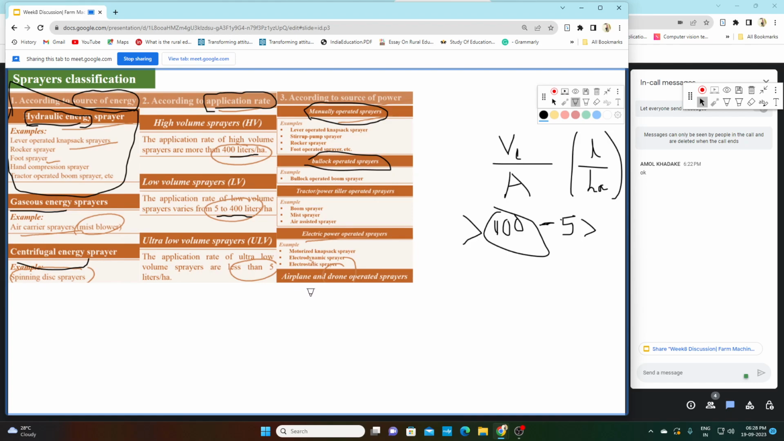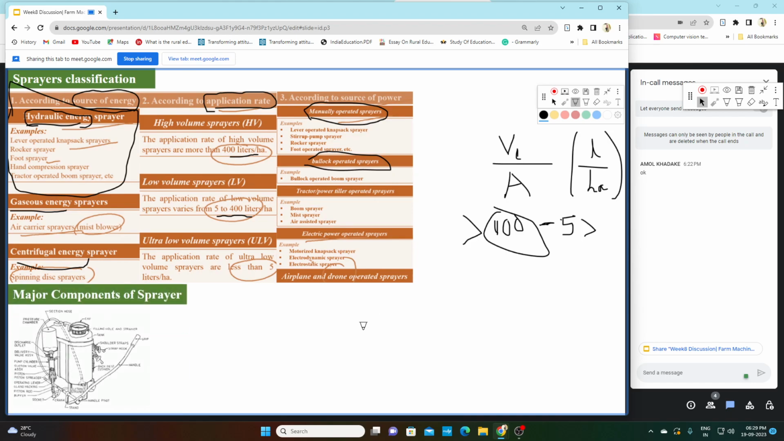And the last one is a type of sprayer that is powered by airplane or drone. That is known as airplane and drone operated sprayer. So according to source of power, we have divided sprayer into five categories: manually operated sprayer, bullock operated sprayer, tractor or power tiller operated sprayer, electric power operated sprayer, and airplane and drone operated sprayer. So these are the various sprayer classifications.